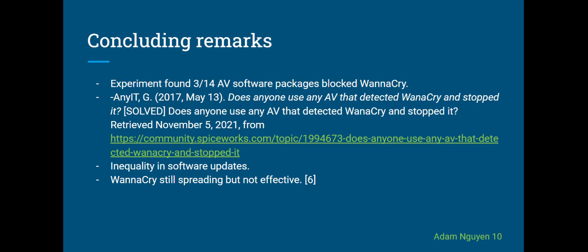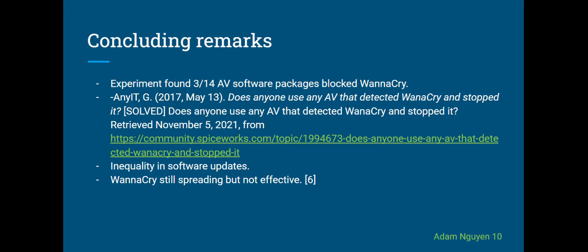So there are a couple of lessons that we can learn from WannaCry. The first is the principle of never trusting user input. If a file had extended file attributes that a user made super long, that would essentially enable the WannaCry exploitation. Even though some users had antivirus software, it proved really ineffective against a worm. And in an experiment made by a UK security research firm, only 3 out of 14 antivirus software packages managed to block WannaCry.